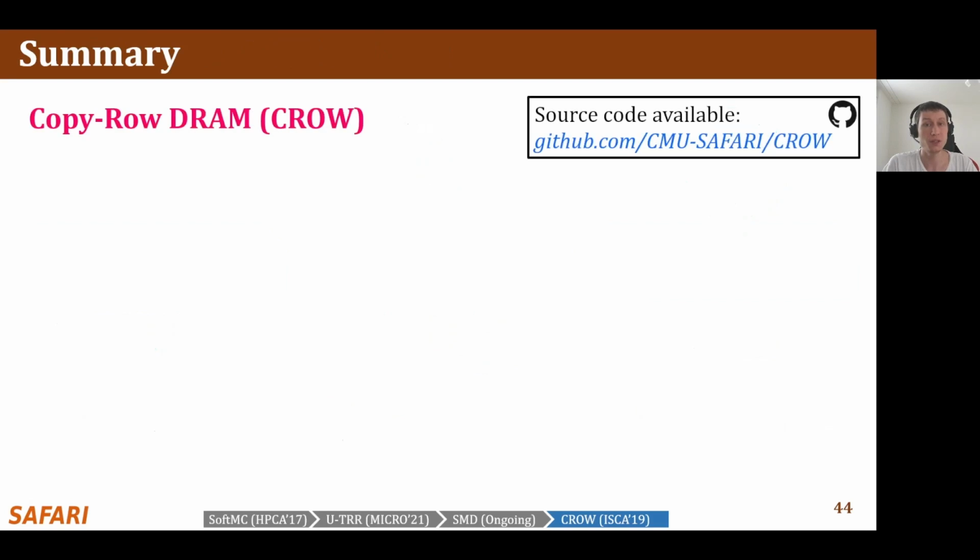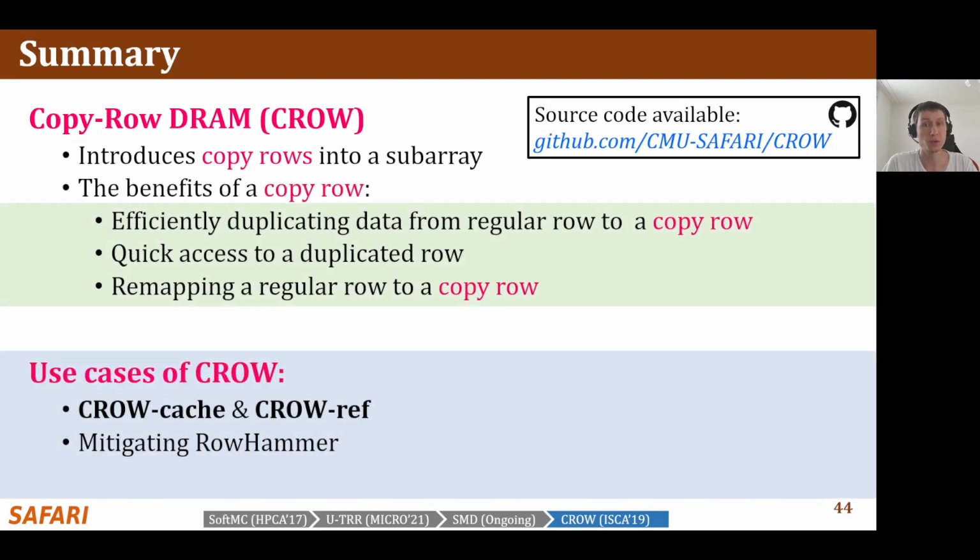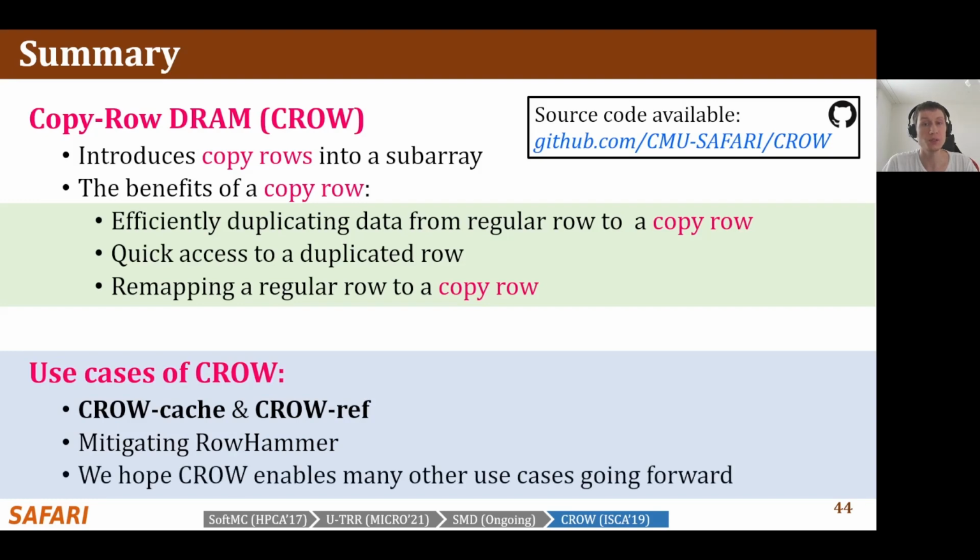We propose CROW, an in-DRAM substrate for addressing the 3 key challenges of DRAM scaling. CROW introduces copy rows in addition to regular rows in conventional DRAM. A copy row provides 3 key benefits. Using the CROW substrate, we develop CROW cache to enable in-DRAM caching, CROW ref to reduce DRAM refresh overhead, and a mechanism for mitigating RowHammer errors. We believe CROW will enable many other use cases going forward.